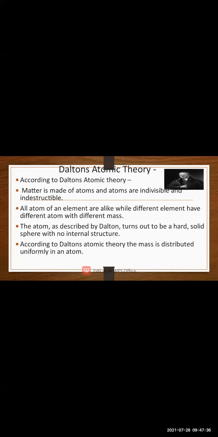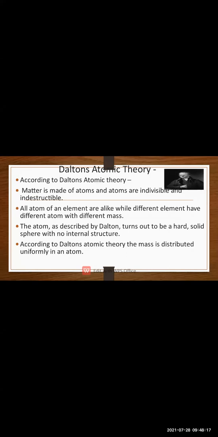The second point of Dalton's theory was that all the atoms of an element are alike, while different elements have different atoms with different mass. Now some elements are alike, means they are the same, while some elements are having different atoms with different mass. तो हमने यहाँ पे एक example देखा था water, oxygen का. So some atoms are made up of similar elements, while some are made up of different elements and they are having different mass also.